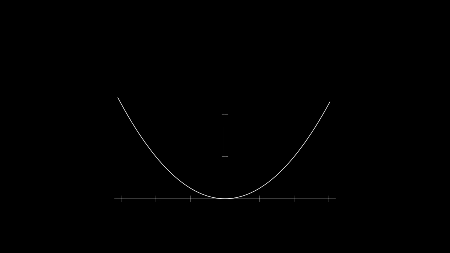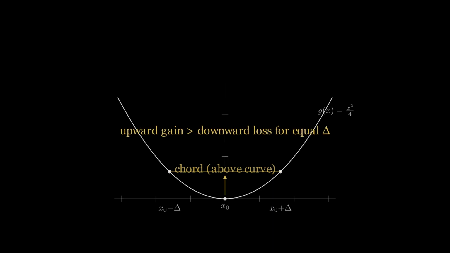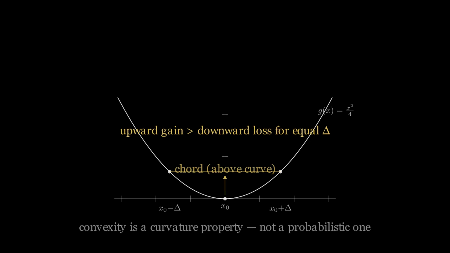A system exhibits a convex response to perturbation when gains from favorable perturbations exceed losses from unfavorable ones of equal magnitude. This asymmetry is a structural property of the response function, not a statistical artifact of the environment. The curvature of the function determines whether variance is beneficial or harmful to the system. A convex response function accumulates value from perturbations. A concave one dissipates it.